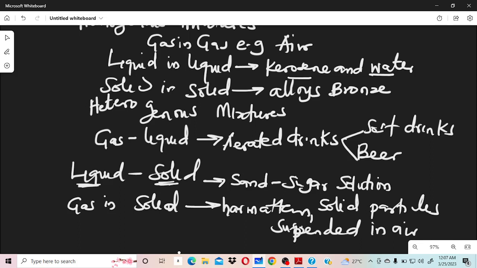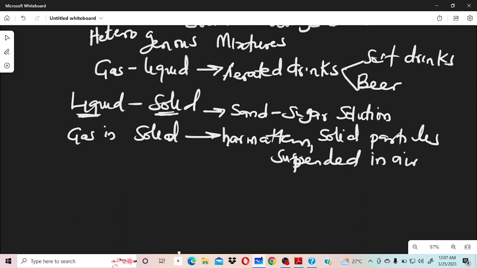So very important, you need to know that you can have homogeneous mixtures, you can have heterogeneous mixtures. I hope it is clear. So have it in your mind that for anything that you want to regard as pure substances, all elements are pure substances, all compounds are pure substances, while all mixtures are impure substances. I hope that is very, very clear.